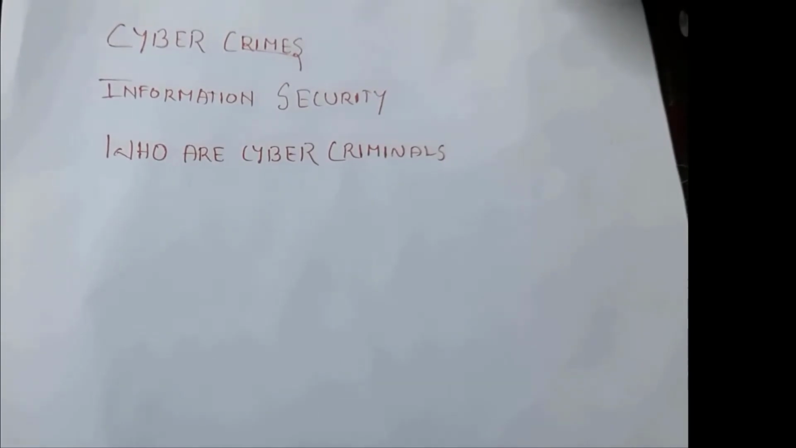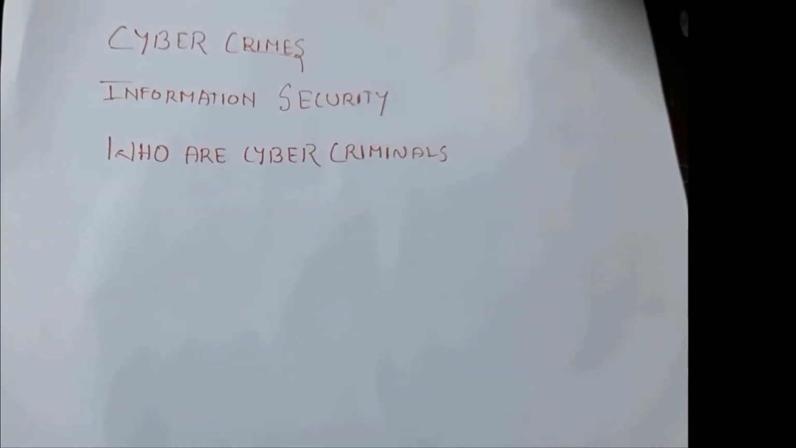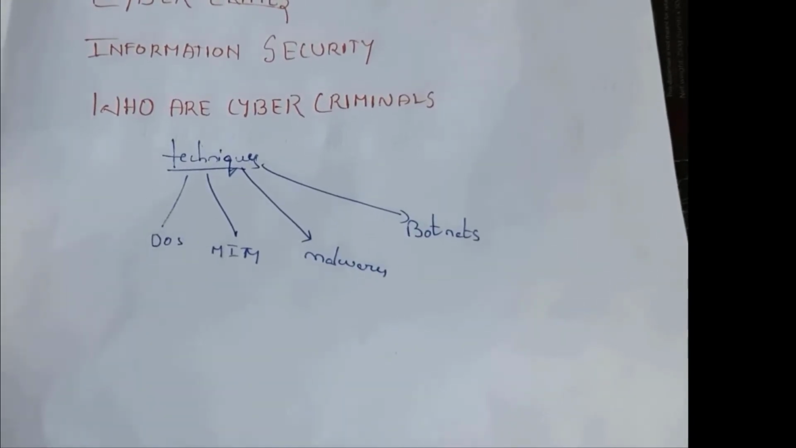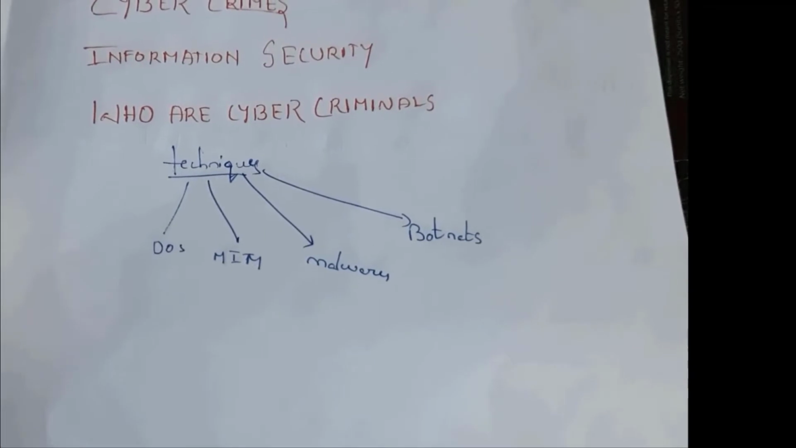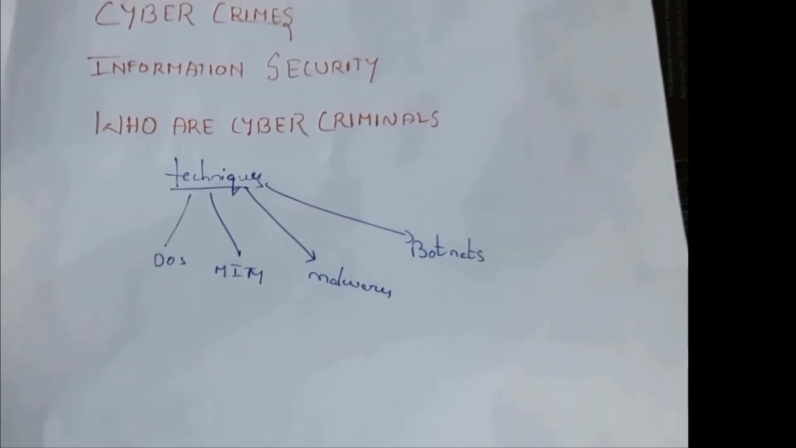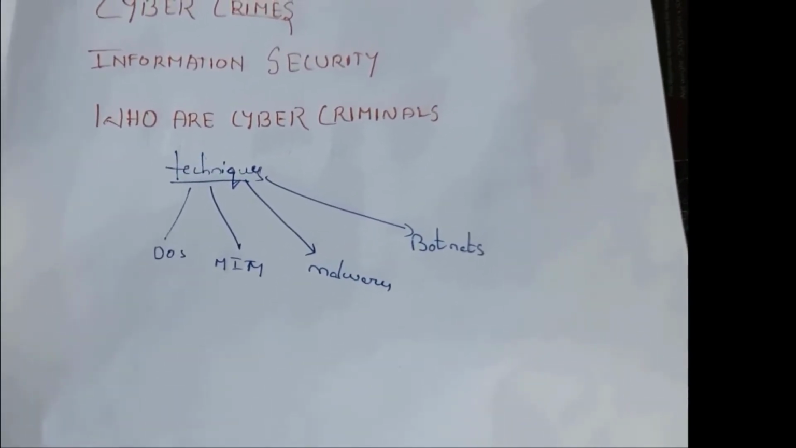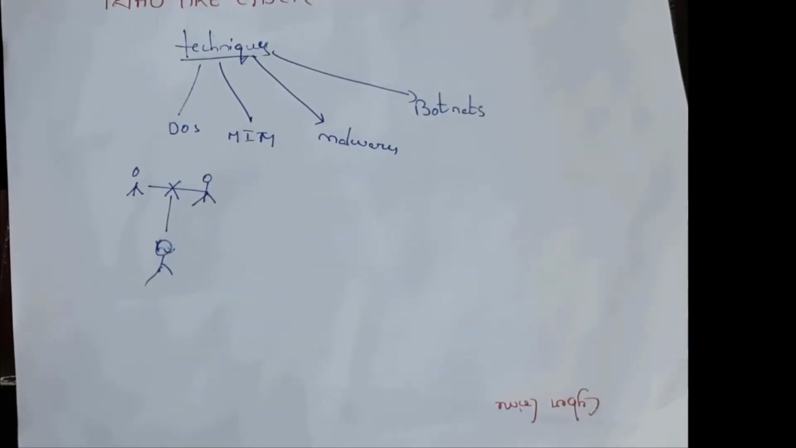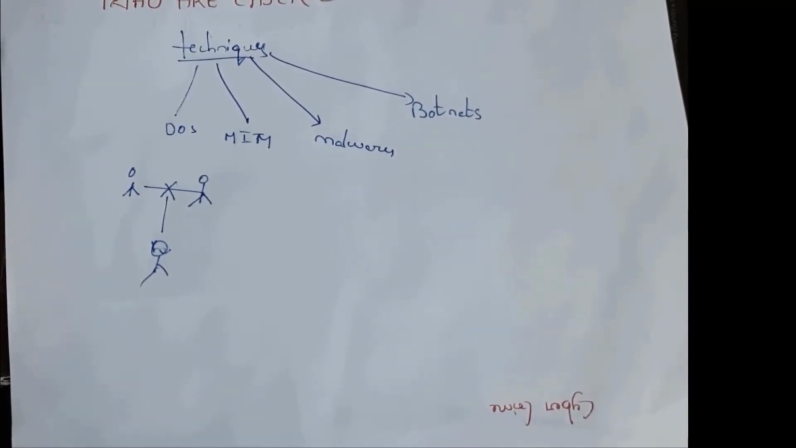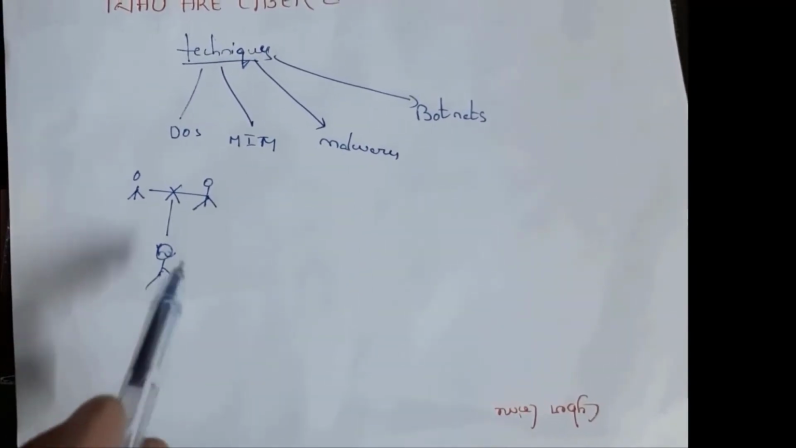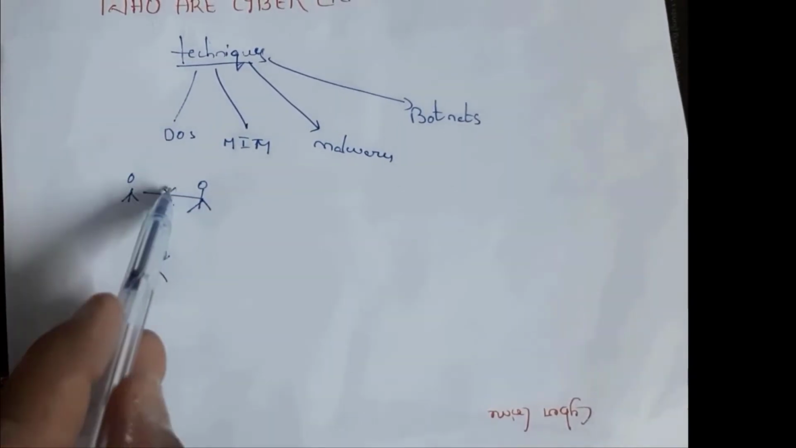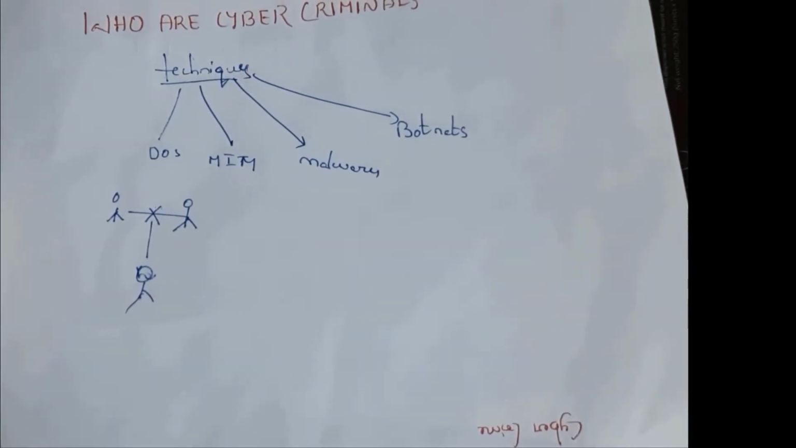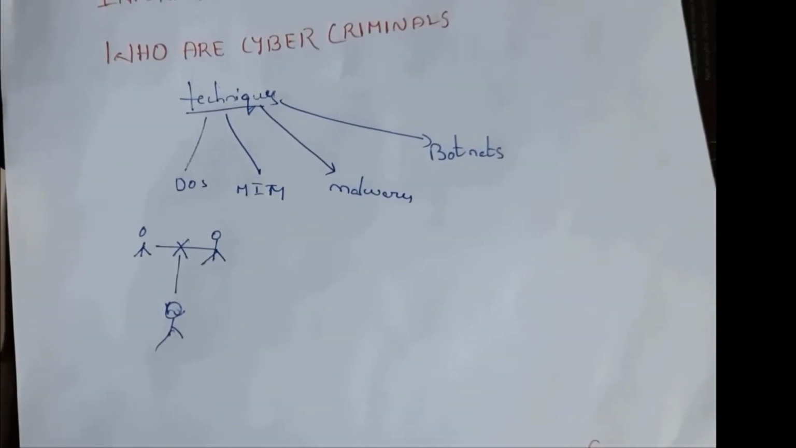See, what are the techniques that cyber criminals use in order to hack a system? The first one is DoS. DoS stands for denial of service. Hackers send some malicious code so that your service gets stopped. For example, there are two users communicating with each other. Once the hacker sends malicious code so that their service gets destroyed, there is no communication between these two users.